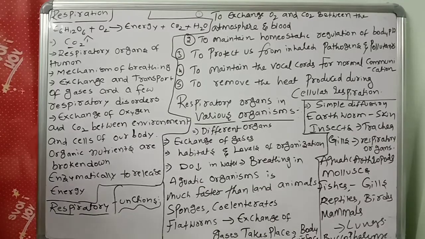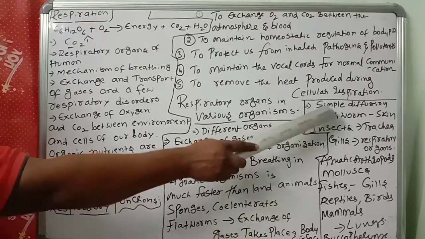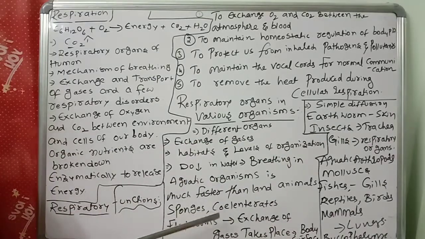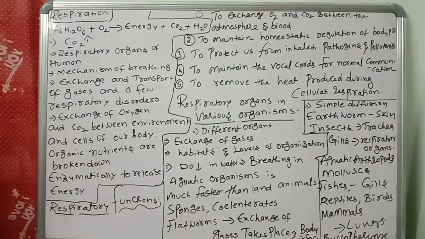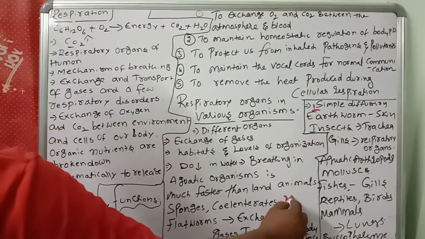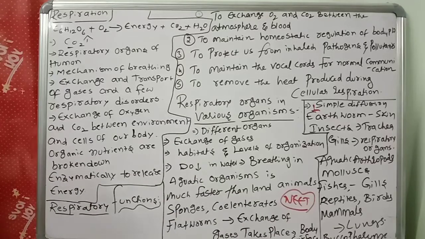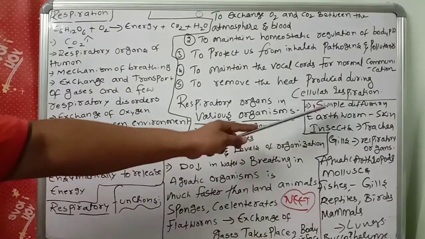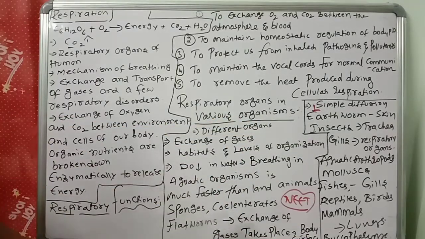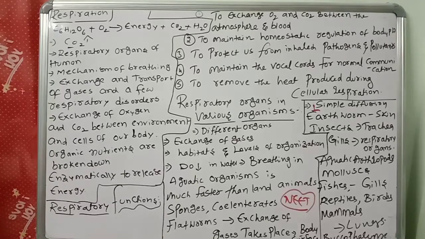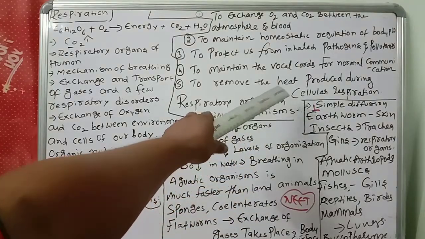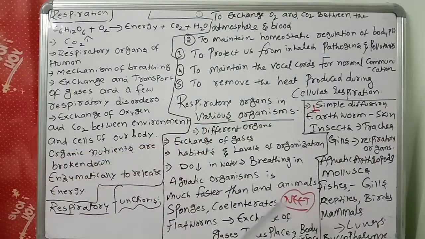Very, very important. Sponges, cnidarians, flatworms: this exchange of gases takes place through the body surface by simple diffusion. It's a very important point. Diffusion means the movement of molecules from high concentration to low concentration.